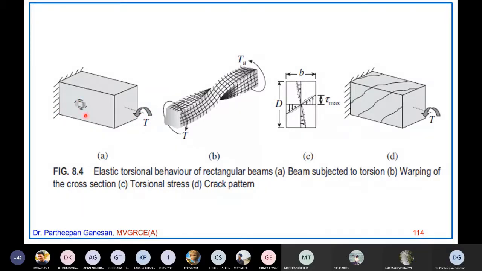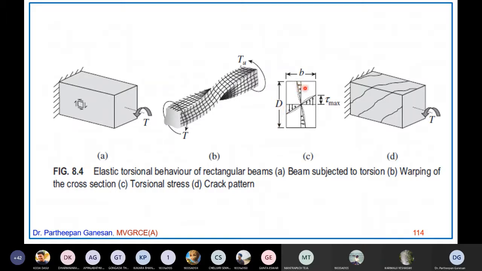Now your moment is an anti-clockwise moment. This will produce a shear stress here. Now you see this is called warping. See all the spaces warping of the cross section completely because of the twisting moment, how the member behaves. Now this twisting produces shear stress in all the faces. This is the cross section of the beam. This is the width of the beam. This is the depth of the beam.